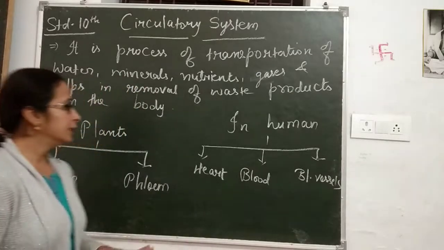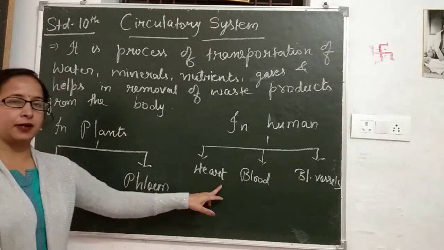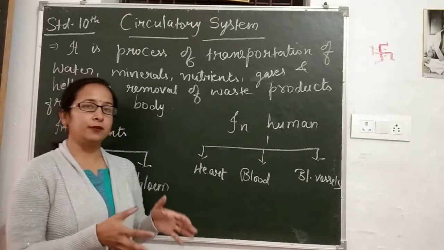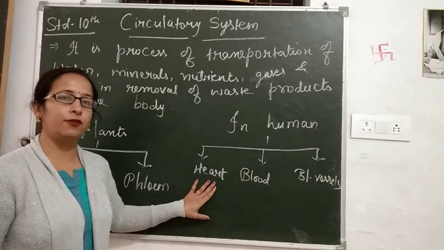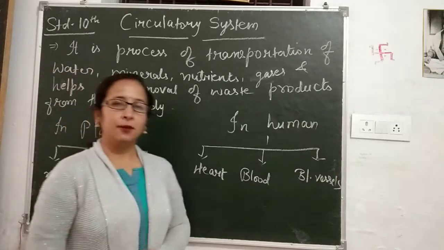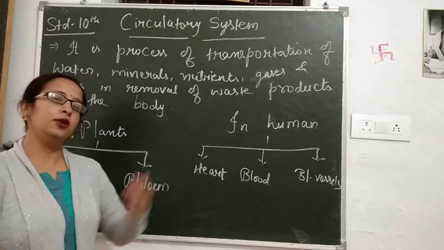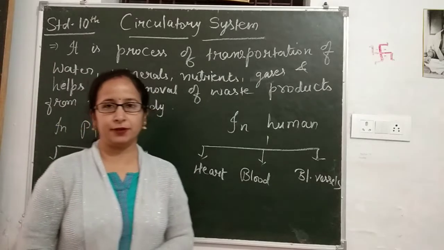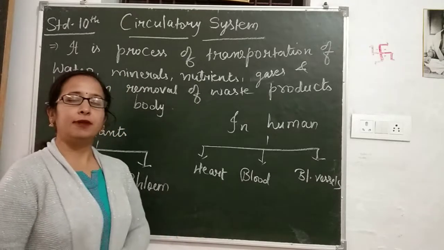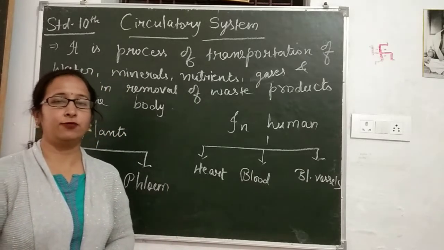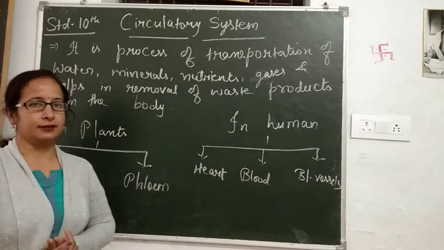But in higher organisms, circulation takes place in closed vessels, meaning blood does not come in direct contact with the body. Human circulation is composed of three main components. First is the heart, the major organ of the circulatory system of our body. Next is blood, and third is blood vessels. Lower organisms like fishes have a two-chambered heart, amphibians have a three-chambered heart, and mammals have a four-chambered heart. We have a four-chambered heart. It consists of two auricles and two ventricles.